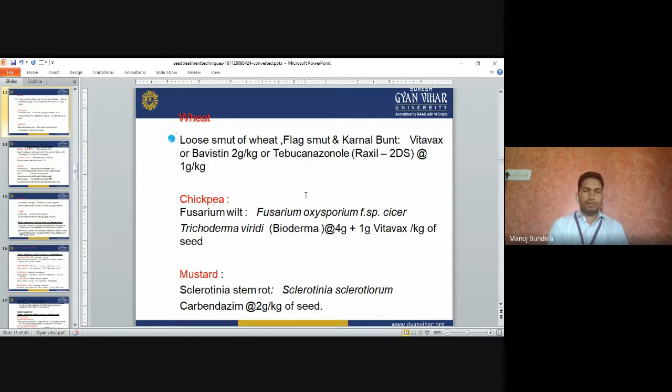Next is mustard. In mustard, Sclerotinia stem rot, Sclerotinia sclerotiorum. To control this, we can go for carbendazim 2 gram per kg of the seeds. Sclerotinia stem rot is controlled by carbendazim 2 gram per kg of the seeds in mustard.